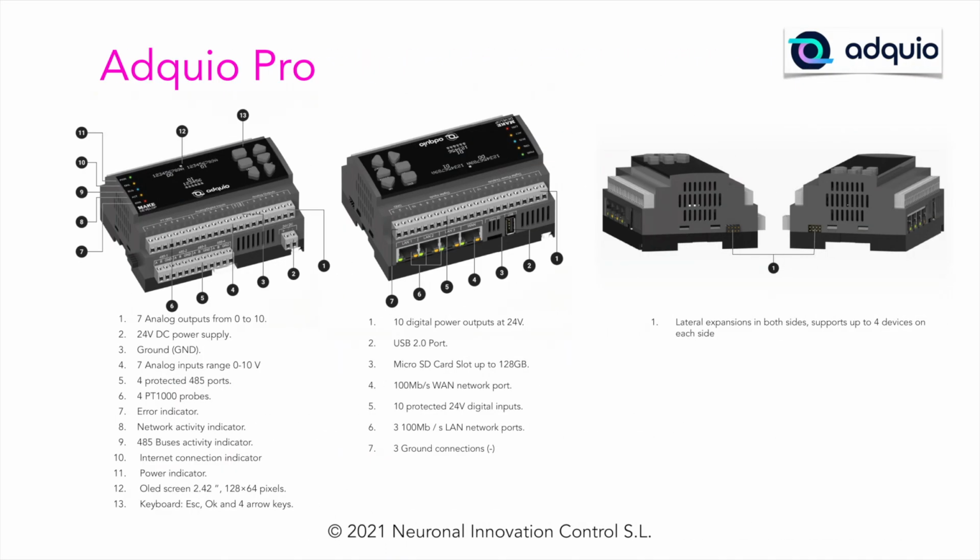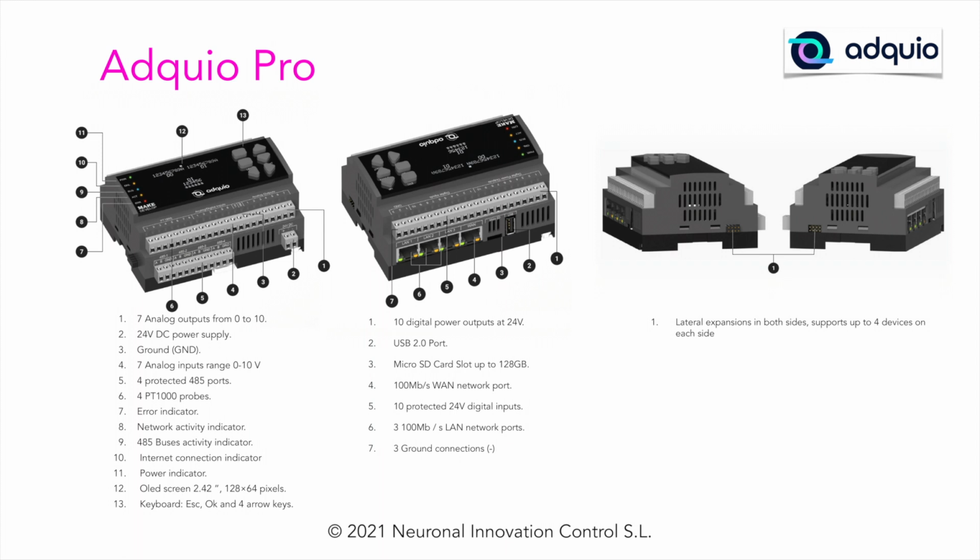So let's take a look at its hardware specifications, and we're going to see them quickly and in detail. First, we are going to go from right to left on the connectors, and then we will see the data of this upper screen and the indicators and LEDs that they have. So we start from the far right. We have 7 analog outputs from 0 to 10 volts. The bottom connector is the 24-volt power connector.